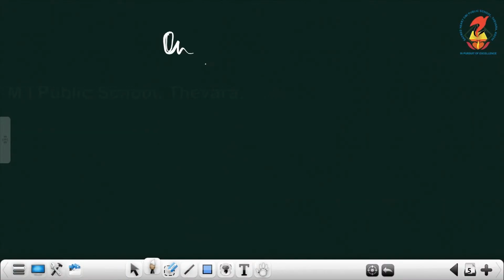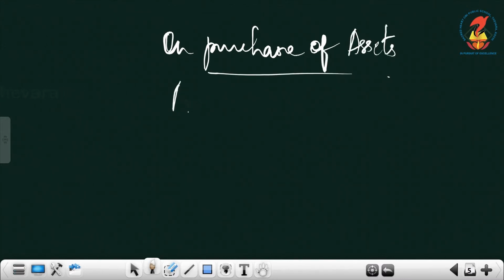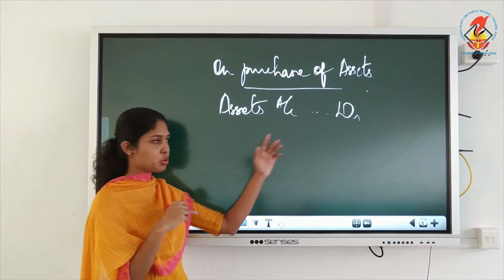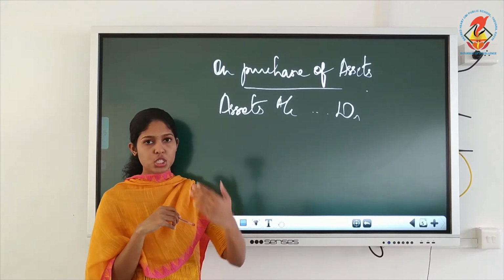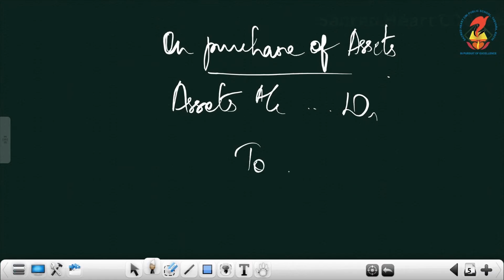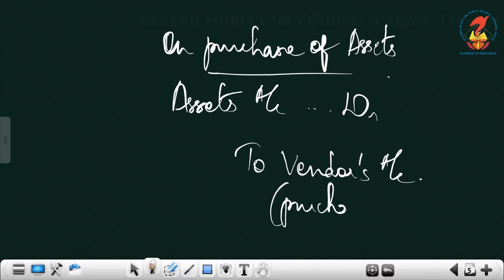You give the heading on purchase of asset, and this journal entry is familiar to all of you. You have learned it in 11th standard. When you purchase an asset, what is the entry? Assets account debit. Then instead of writing to cash, now we are issuing shares. So first you write to vendor, that means the seller. To vendor's account, and the amount you must write is the purchase consideration. I hope you know this term.